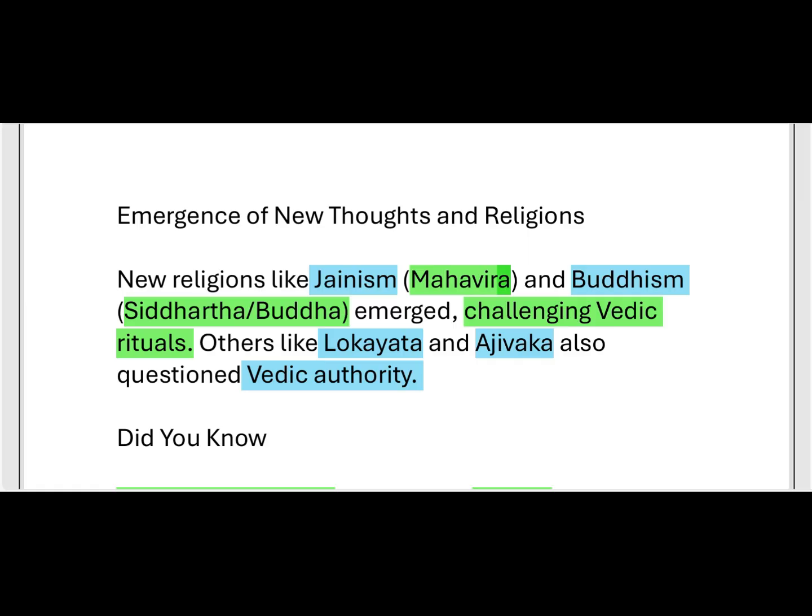Have you understood? They said we should avoid practices like animal sacrifices and yajnas.